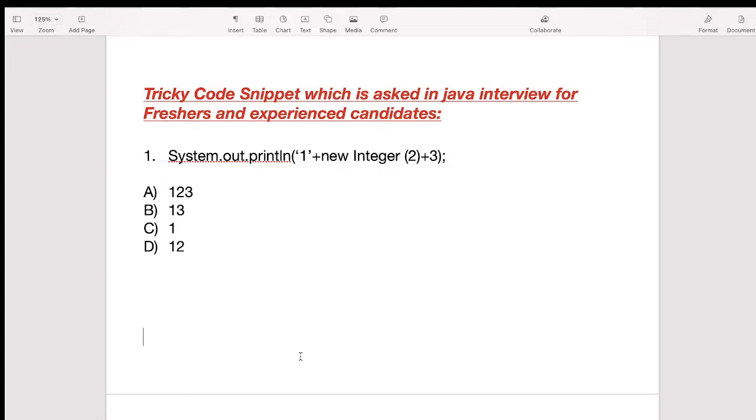In this video, first we will discuss how we can generate the output for these questions, and then I will show you the same in the IDE. Okay, so let's start the video.